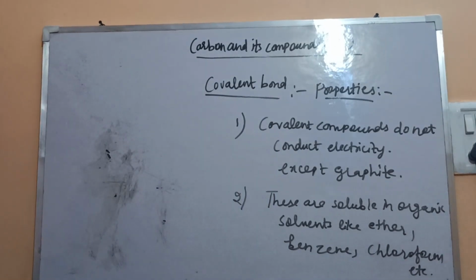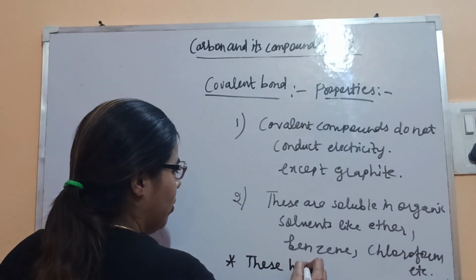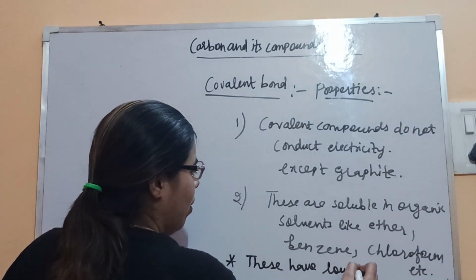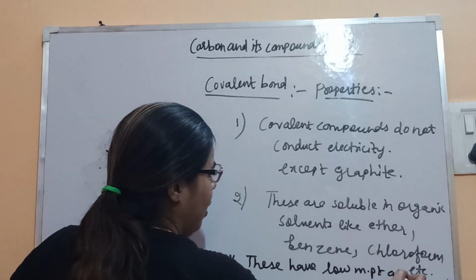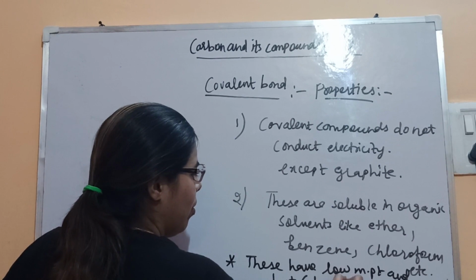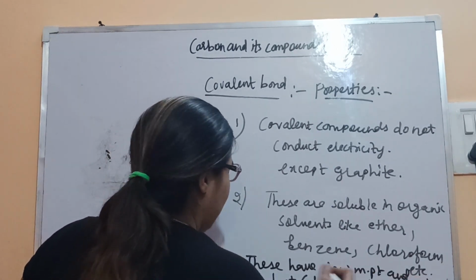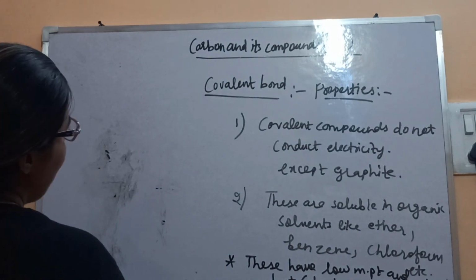Third property is related to the melting point. These have low melting point and boiling point. Why? Due to weaker forces of attraction. Now why are we saying weaker forces?